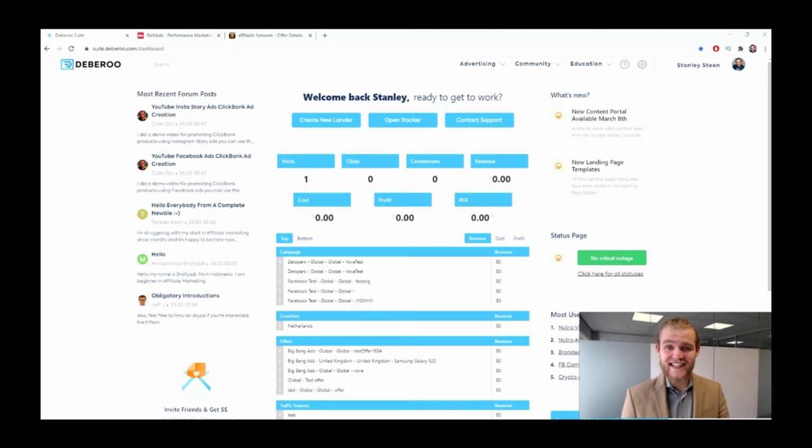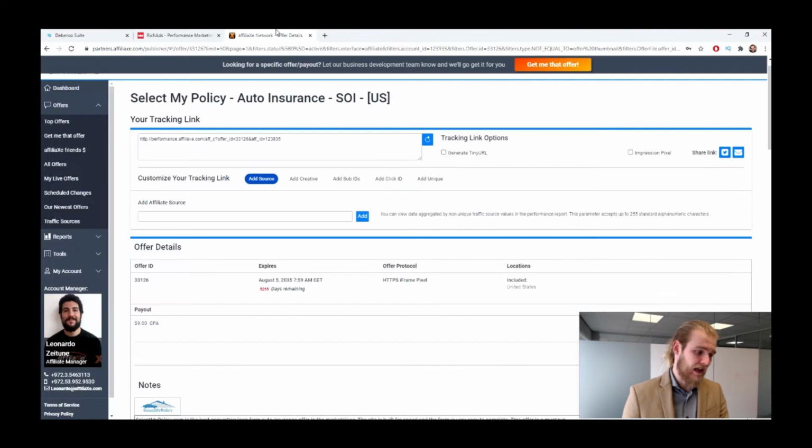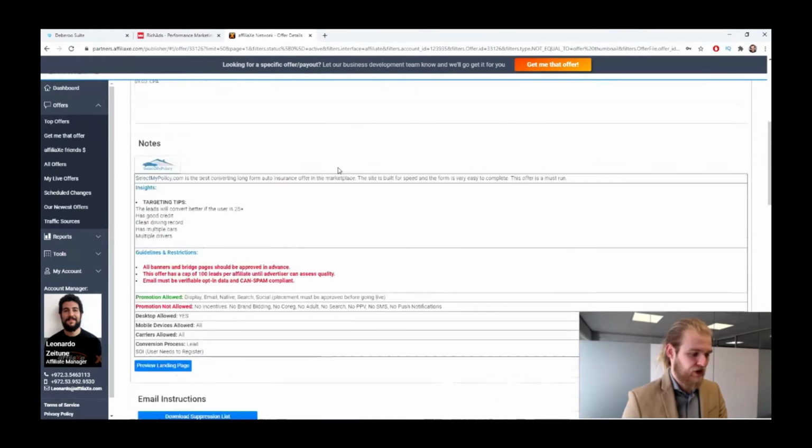All right, here we are inside the Deberoo suite, and today we are going to create a push notification campaign, a push ad campaign using Rich Ads, and we are going to create some creatives and a landing page. So let's quickly dive in and take a look at the offer that we're going to promote today. Today's offer is this one right here: Select My Policy, an auto insurance single opt-in offer in the United States. So this is what we're going to promote today.